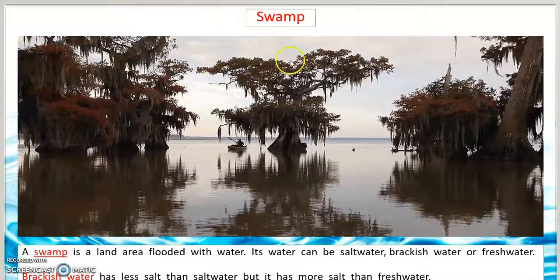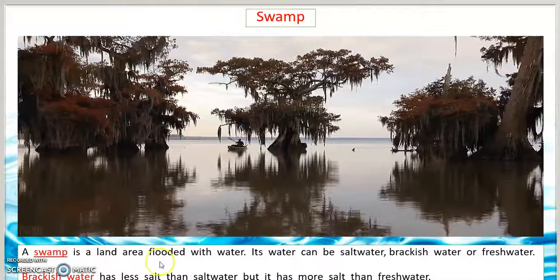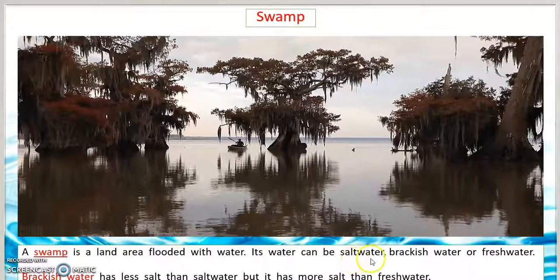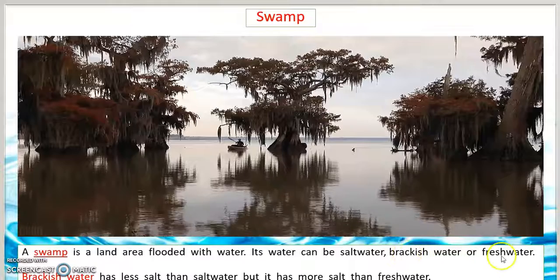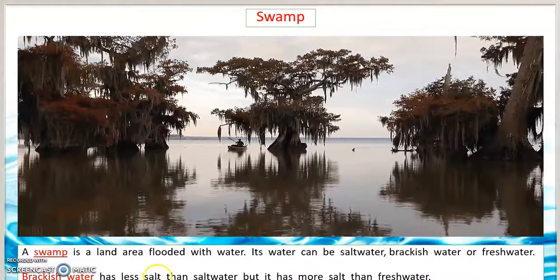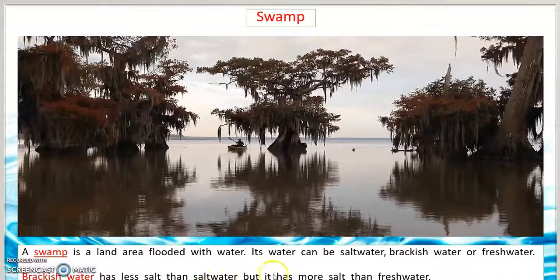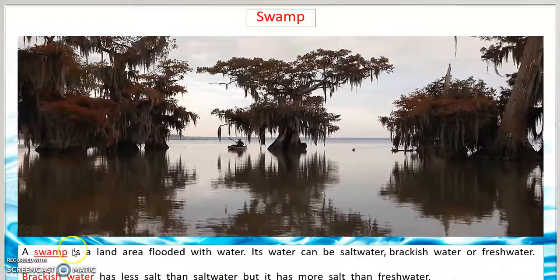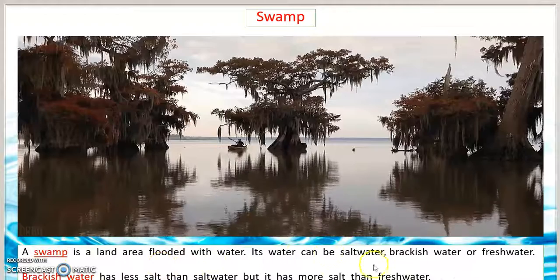Next is number 5, swamp. A swamp is a land area flooded with water. Its water can be salt water, brackish water, or fresh water.